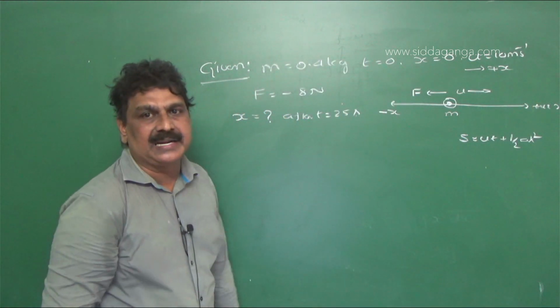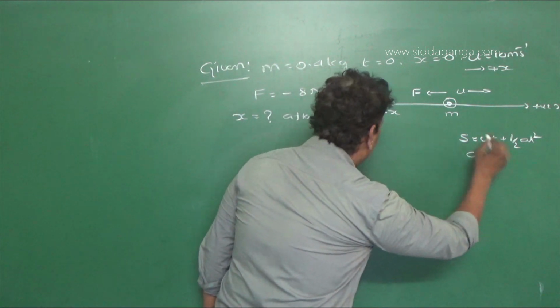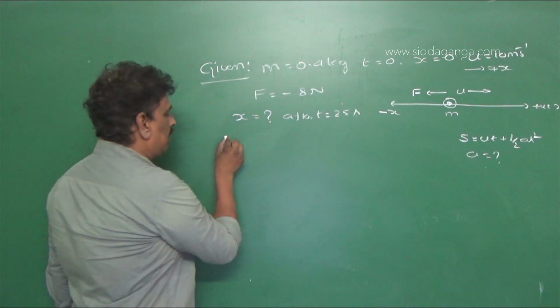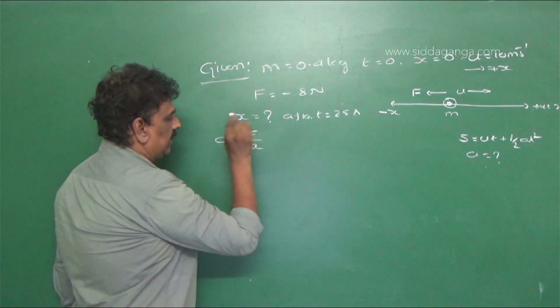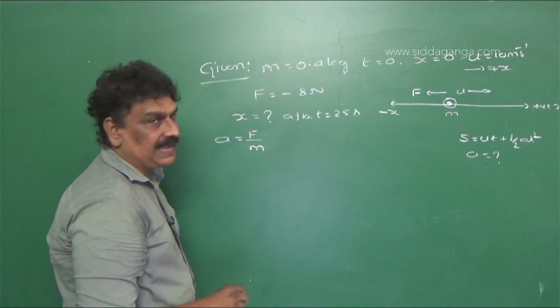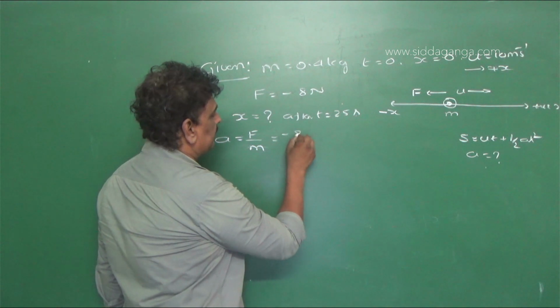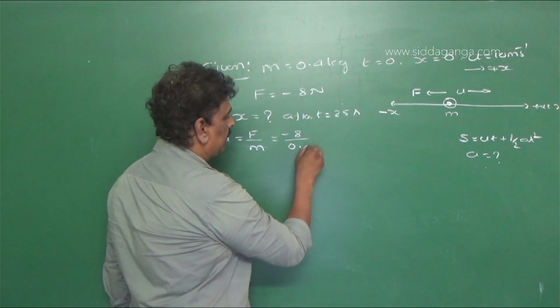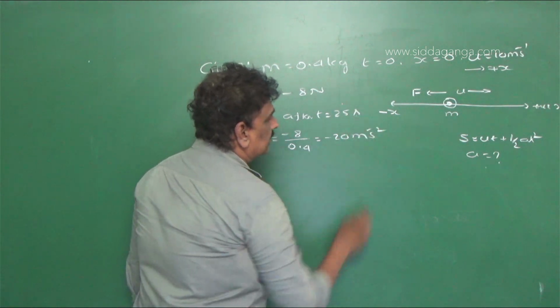To calculate the distance, we need to find acceleration a is equal to what? Acceleration a is equal to F by m from Newton's law, that is equal to minus 8 by 0.4, that is equal to minus 20 meter per second square.